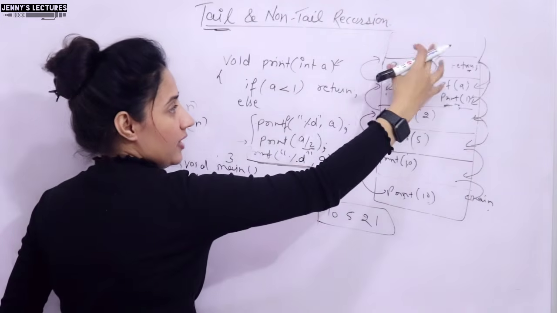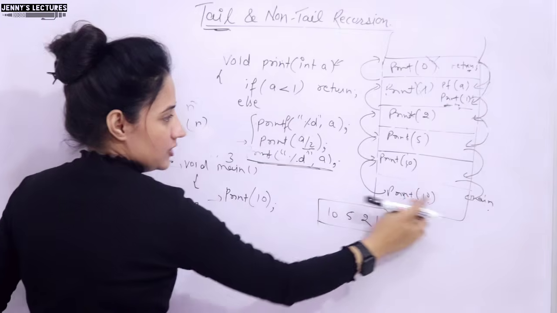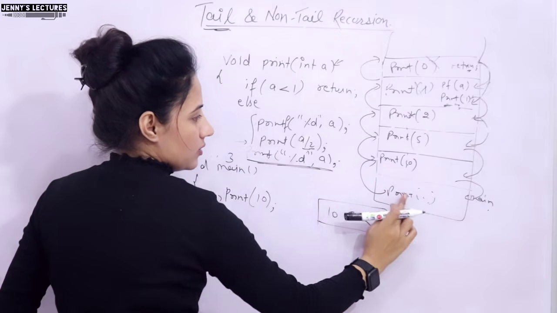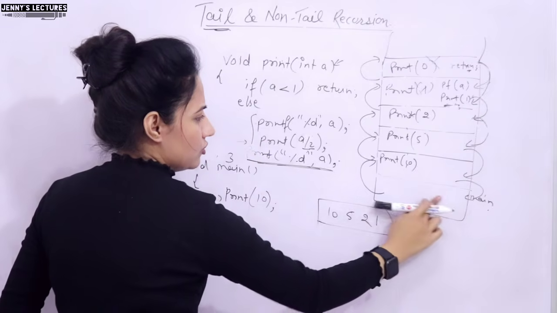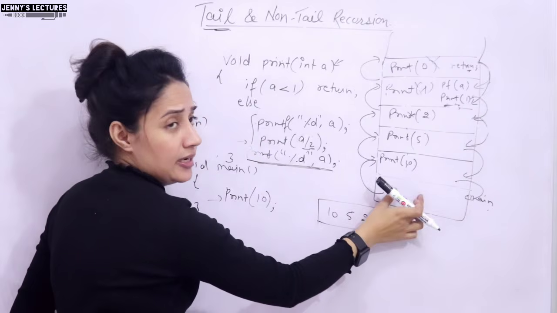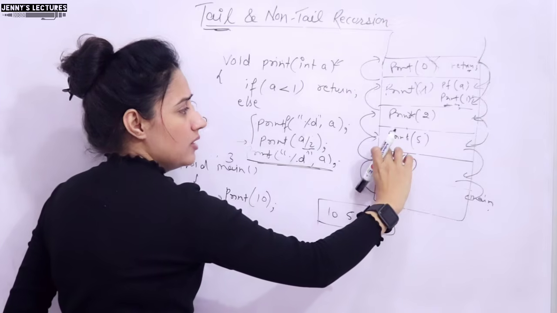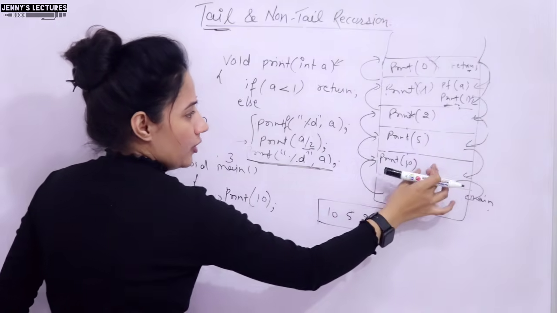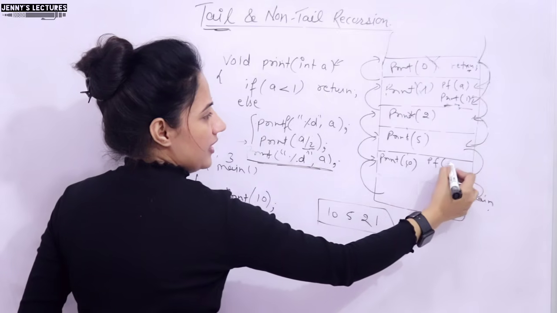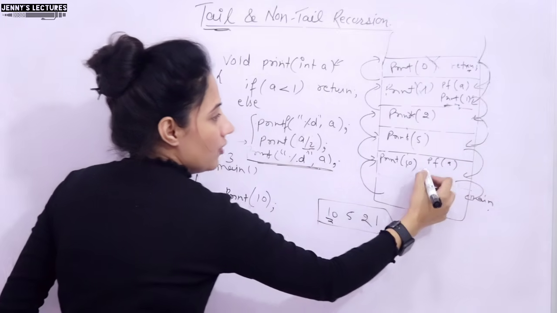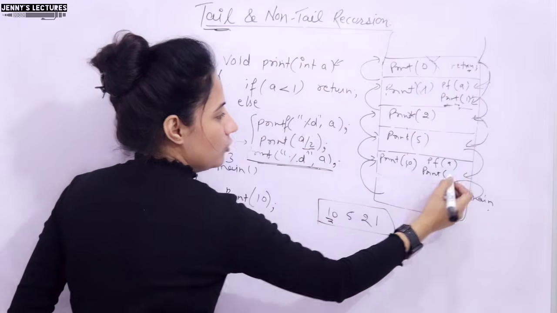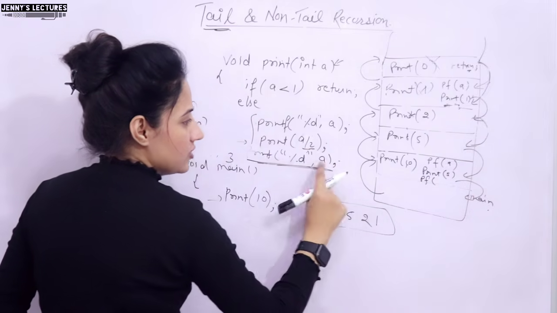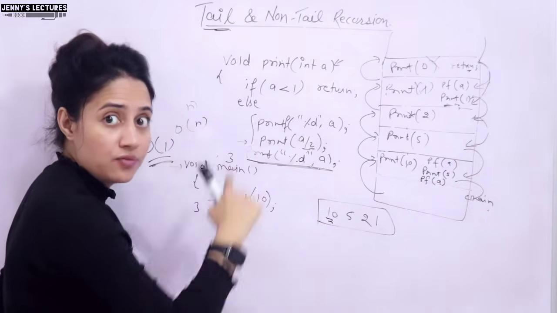The same process would be there, but this time this is main, and we are calling print 10 from here. This is the activation record for print 10, right? From here we are just calling. So here we have three things to do. First of all, we are going to printf A, so 10 would be printed. Now we are going to call print again with A by 2, that is 5 would be passed, and we still have one task left, that is we are going to print A after returning back.